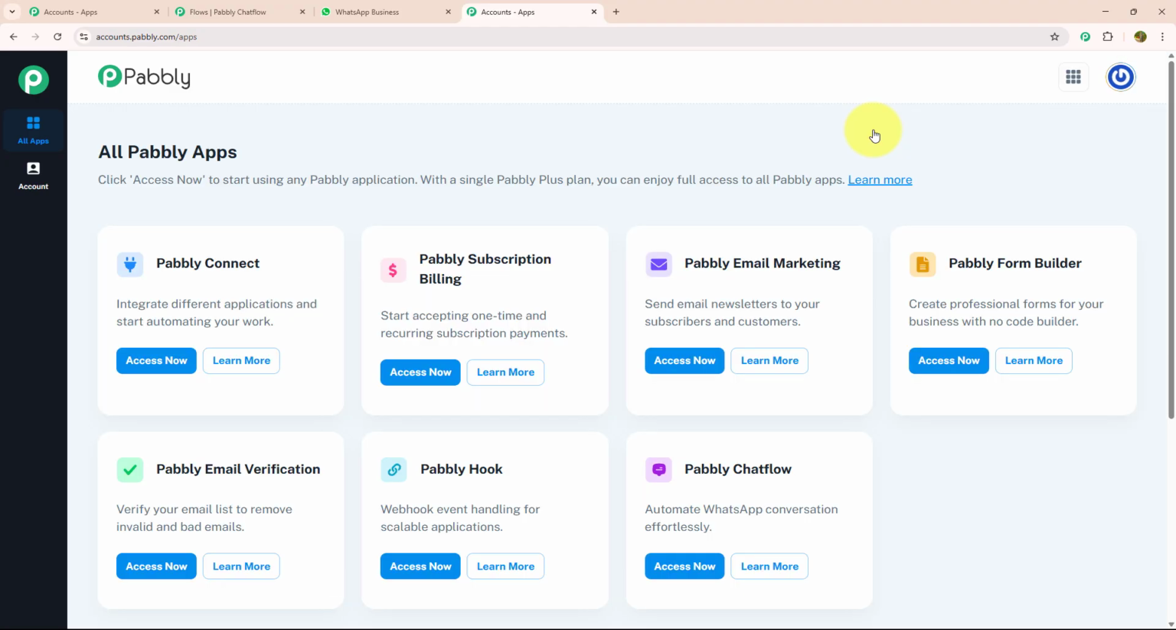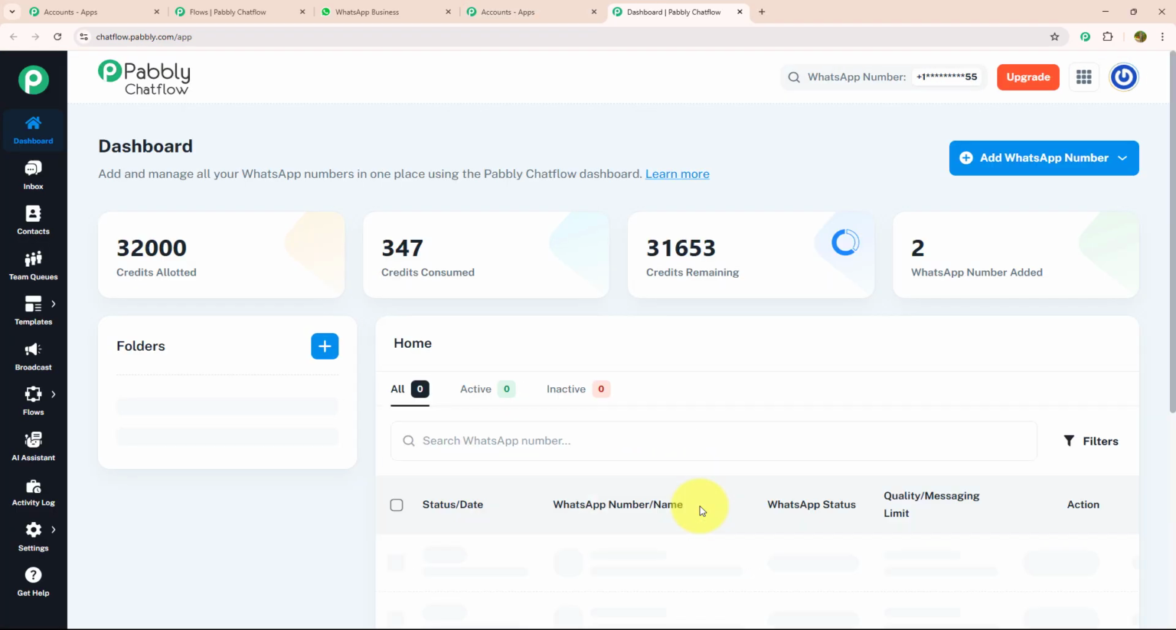After signing in, you will land on the All Pabbly Apps page. Over here, you can see there are 7 different applications. But as we are working with Pabbly Chatflow, I will click on the Access Now button of that. After clicking on the Access Now button, you will be redirected to the dashboard page.